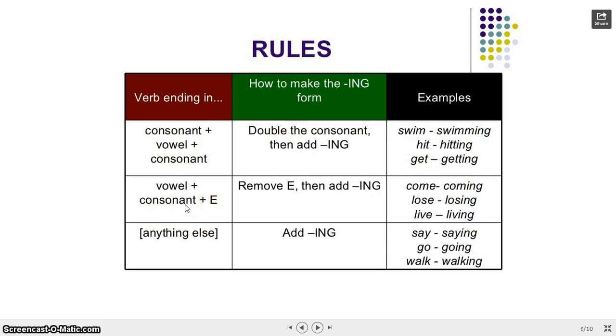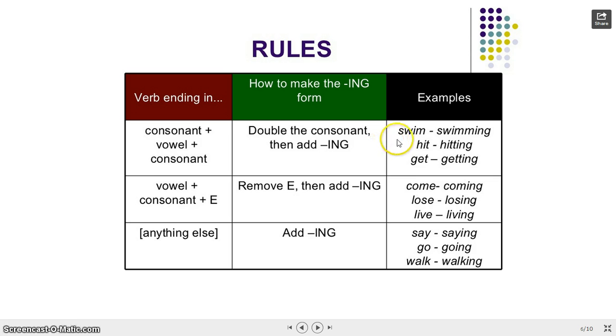Okay, here we have some rules to see how we are going to be adding the ending ing to the verbs to talk in past continuous. If the verb ends in a consonant, we're gonna double the consonant, and after that we're gonna add the ending ing.